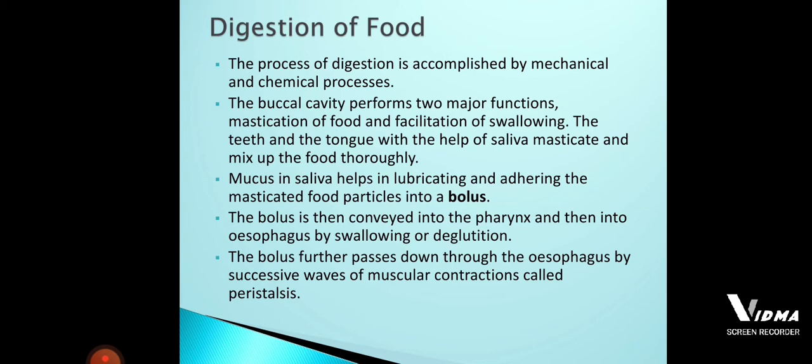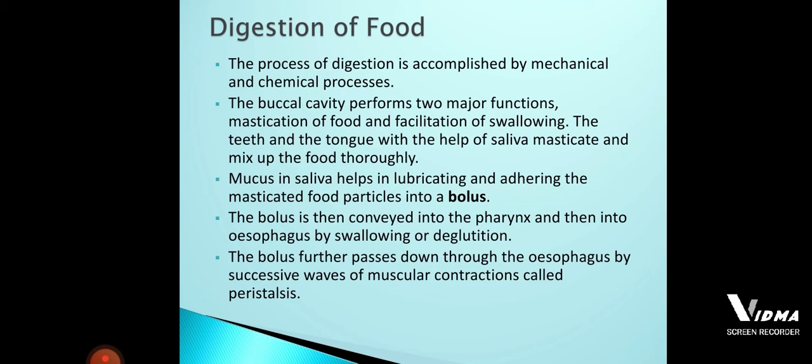The esophagus is made up of muscles. These muscles undergo contractions, called muscular contractions, but these contractions do not take place all at a time. Now imagine a long food pipe.